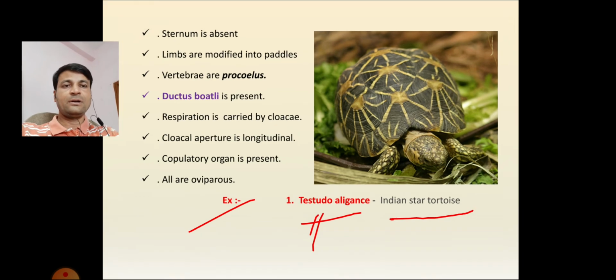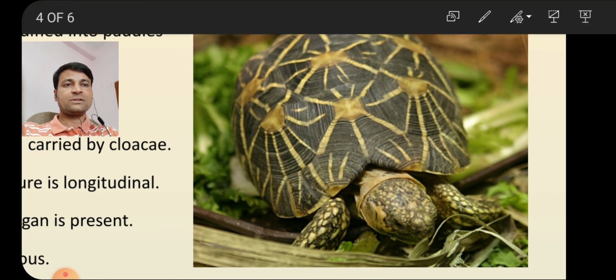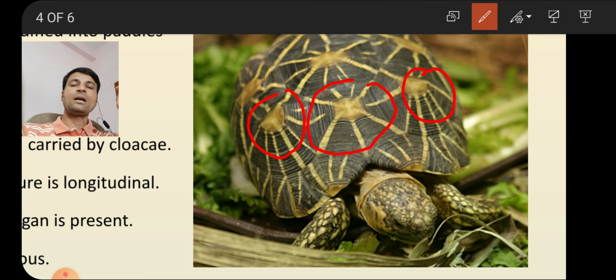Why do we call it an Indian star tortoise? Because on their body they show star-like structures. It is found in zoological parks as well as some other places. But some people feel that if you have such a star tortoise, you will get more money.